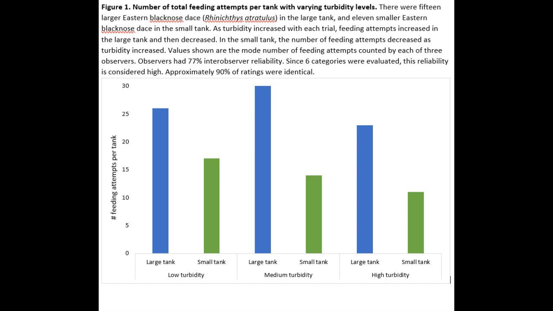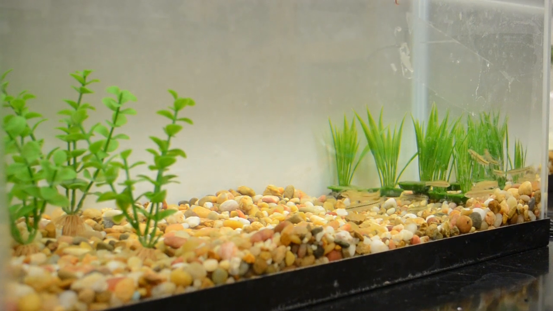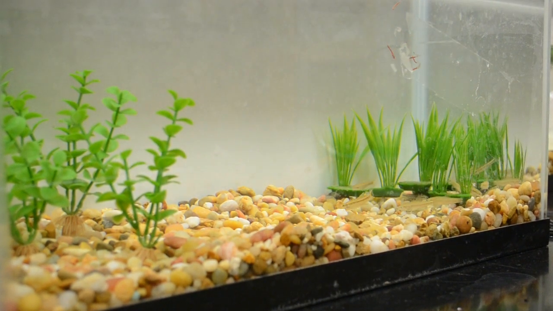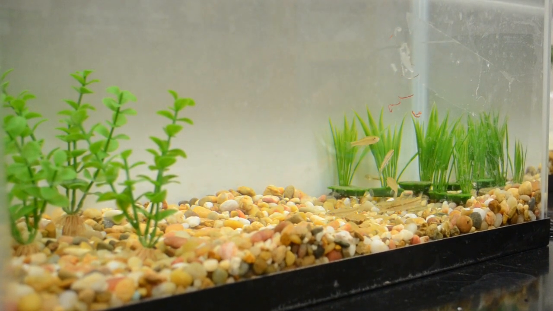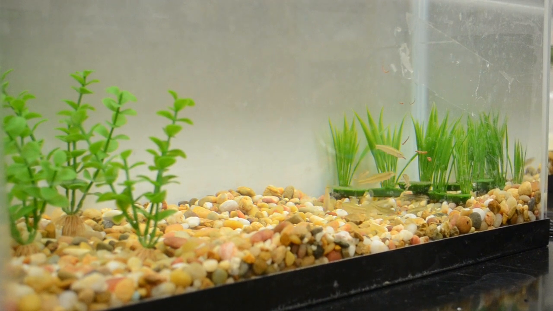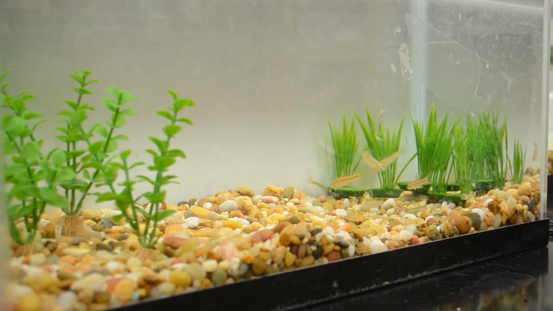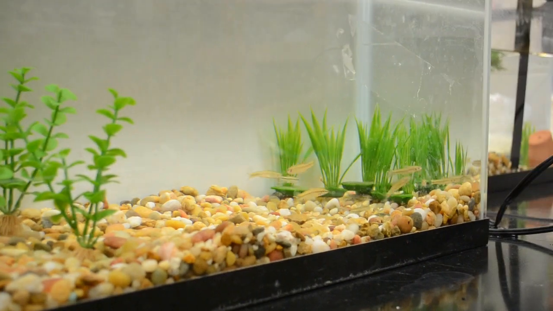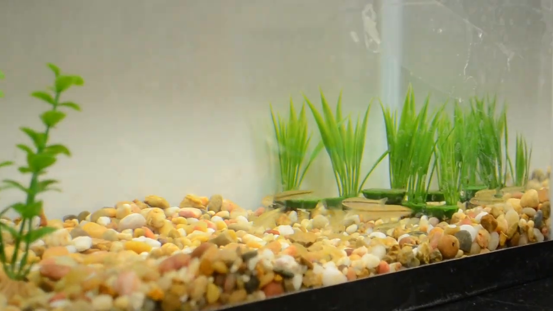We had not initially planned to analyze the large dace versus the small dace, but they showed an interesting trend of the smaller fish having fewer feeding attempts than the larger ones. This may be due to the fact that there were fewer dace in the small tank than in the large tank. It could also be due to the fact that the small dace had smaller mouths than the larger dace, so it took them longer to process the bloodworms, which were the same size for both tanks.